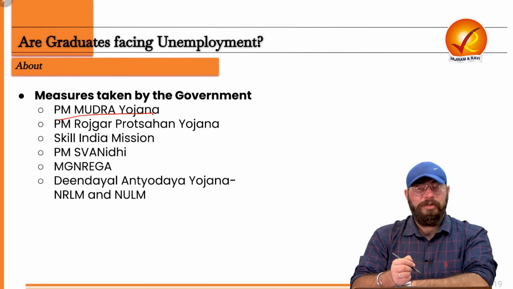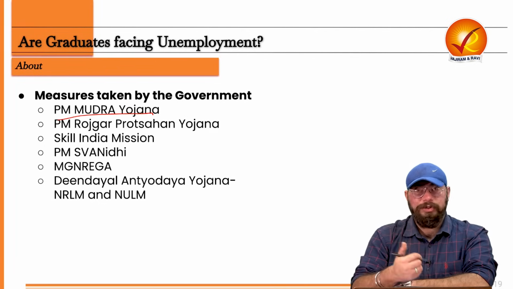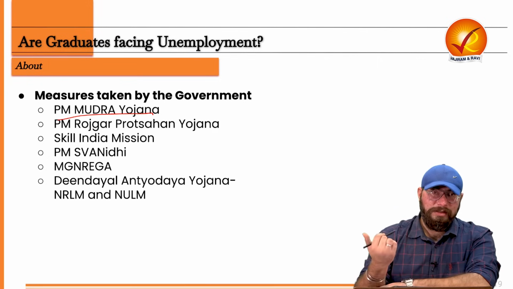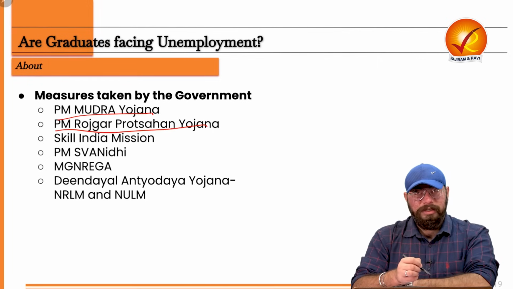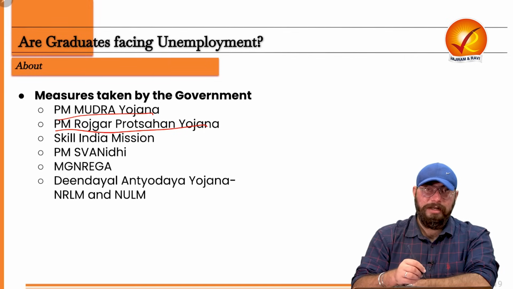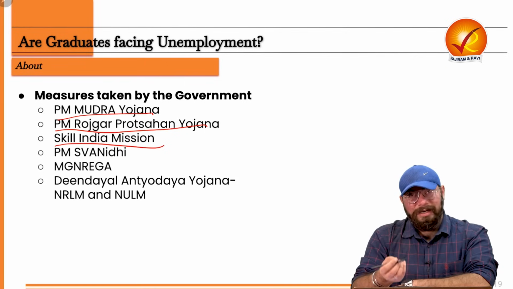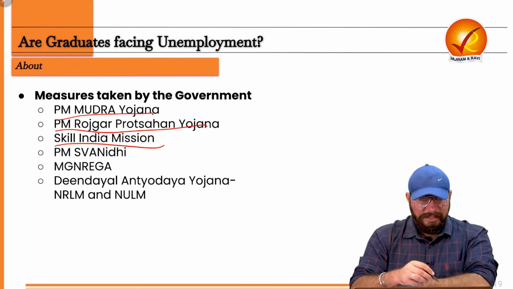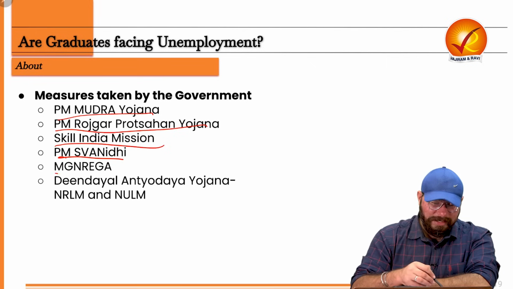Of course, PM Mudra Yojana is there. So providing loans for entrepreneurship opportunities, Shishu, Kishore, Tarun, right? These are the three loan instruments under this Mudra Yojana. Then Rozgar Protsahan Yojana, right? Employment opportunities again, motivating people to take up employment opportunities. Skill India Mission providing people with the skill sets necessary. PM Swanidhi, that is for street vendors, Atmanirbhar Nidhi launched during the COVID-19 time.